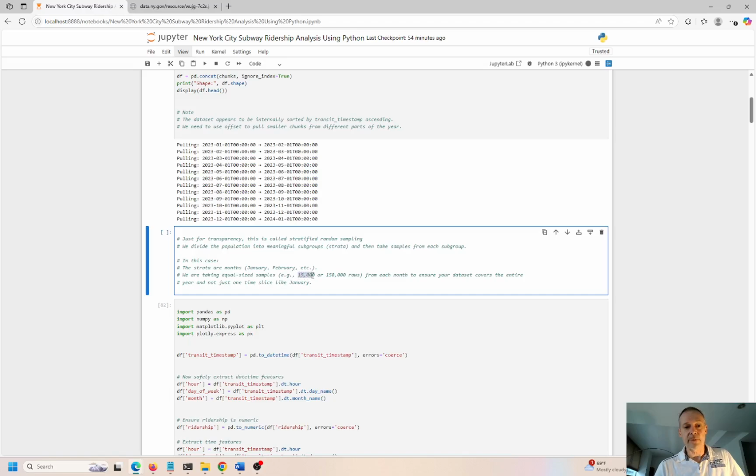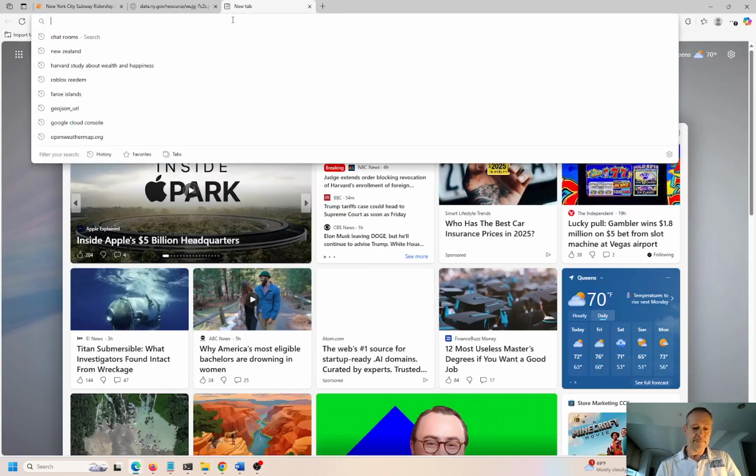Okay, and the first time I started way too small. I only had 15,000 records and it wasn't enough. I don't even know how many people ride the subway, millions every day, right? Let me check this out. This is why this data set is so massive.